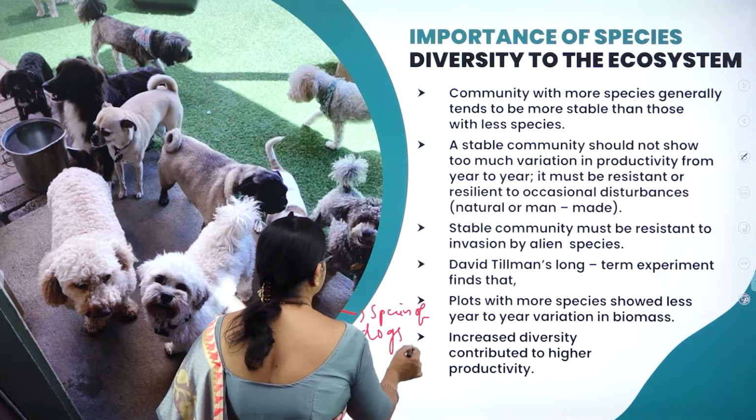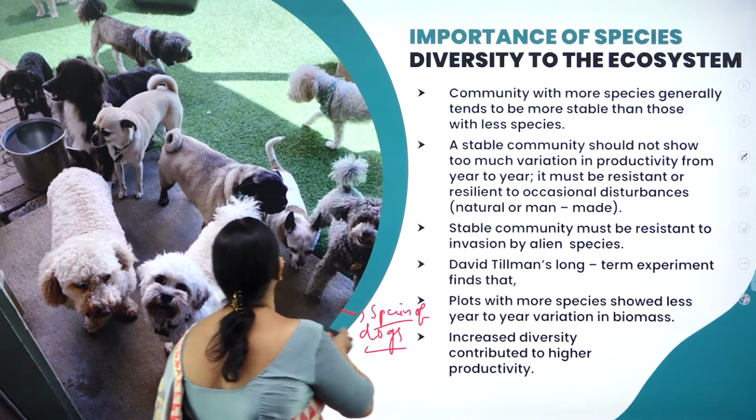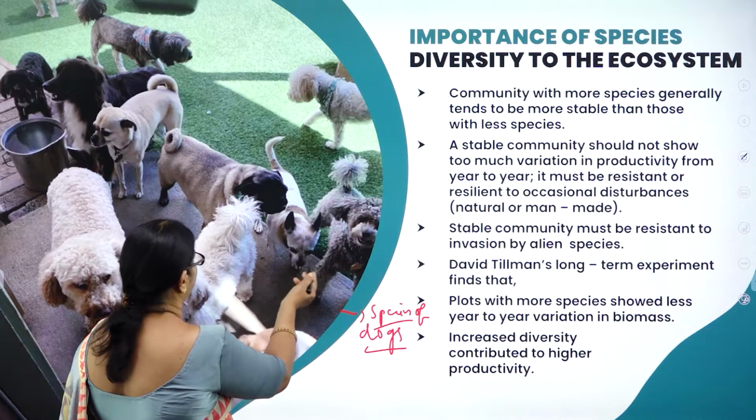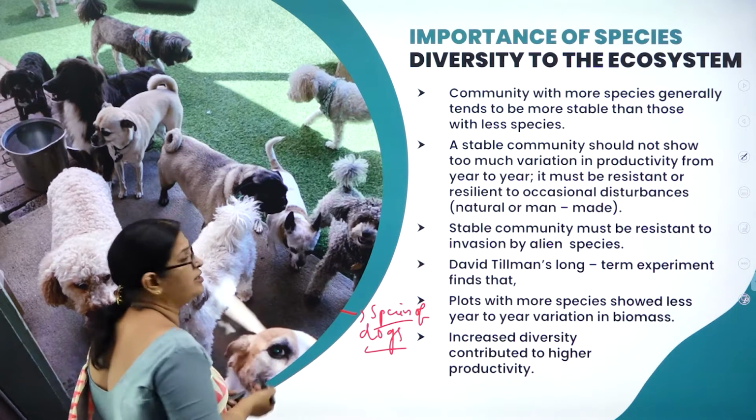We have diversified species of dogs and other animals. So here you can see the Shih Tzu, here you can see the Pomeranian, here you can see the different varieties of dogs. You can see the pug dog, right?